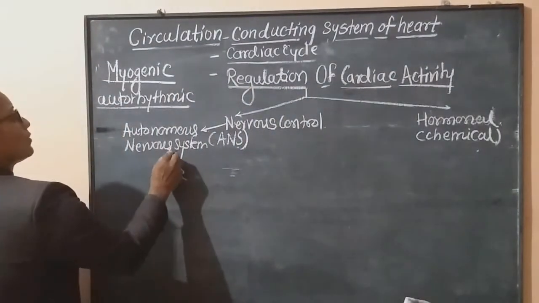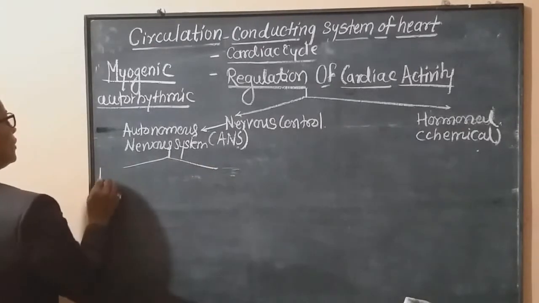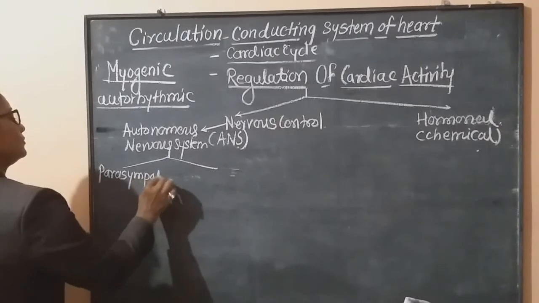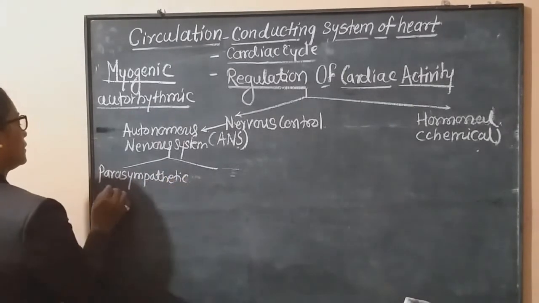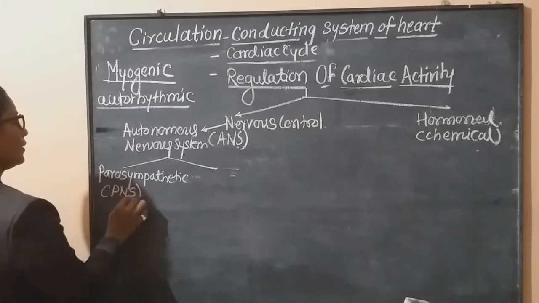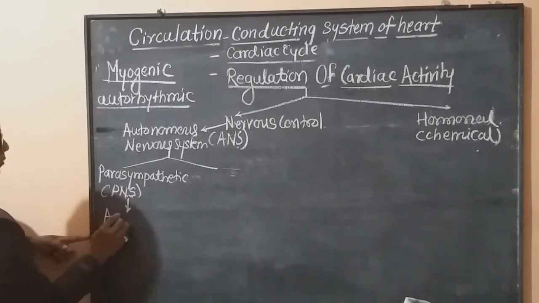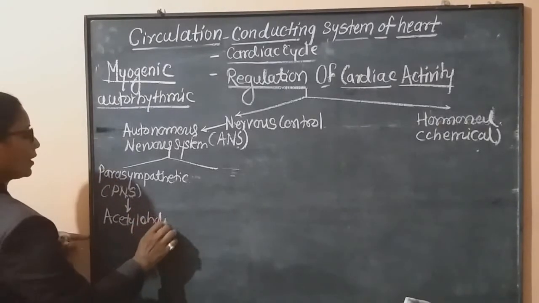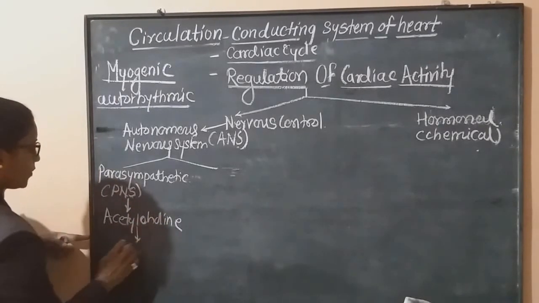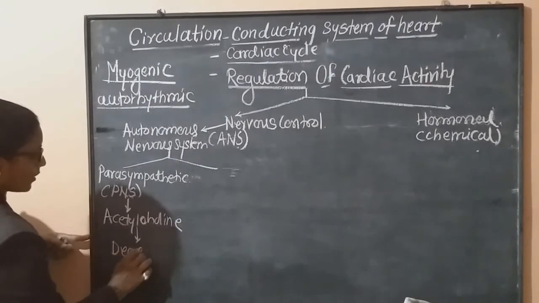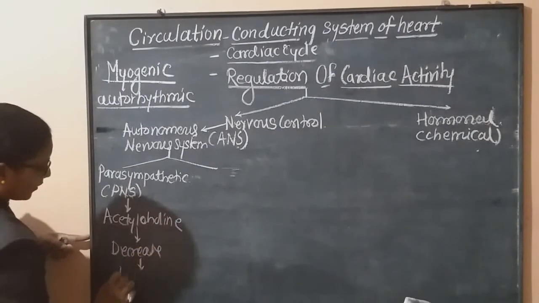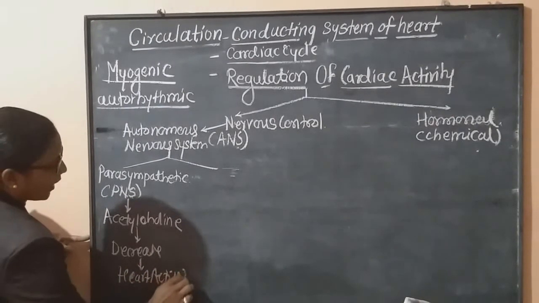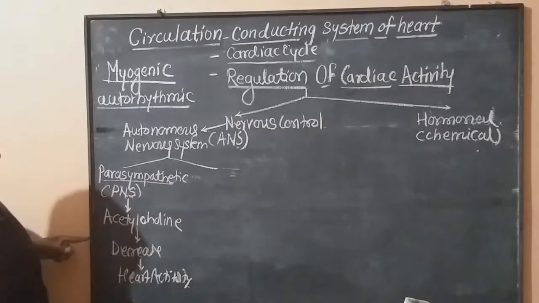From this autonomic nervous system, there are again two divisions: parasympathetic nervous system, that is PNS. Okay, this secretes a hormone, acetylcholine, and this acetylcholine is responsible for decreasing heart activity, meaning it reduces the heart activity or heartbeat. Okay, this is parasympathetic.